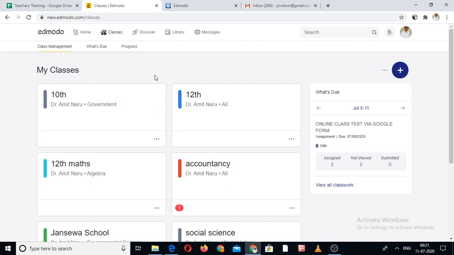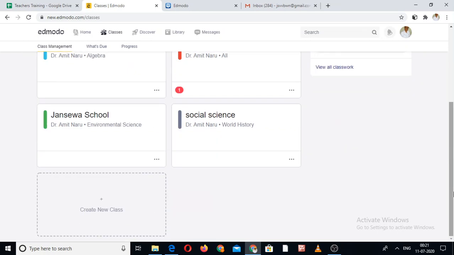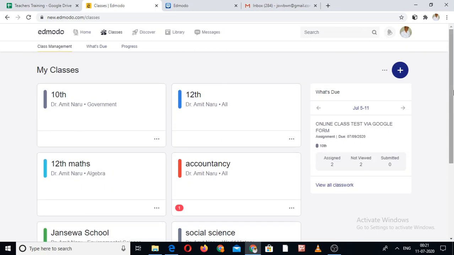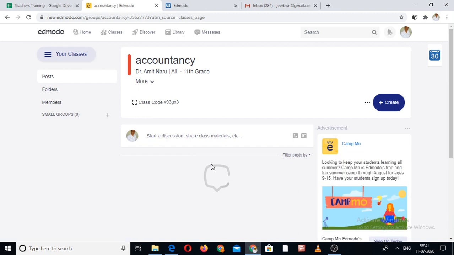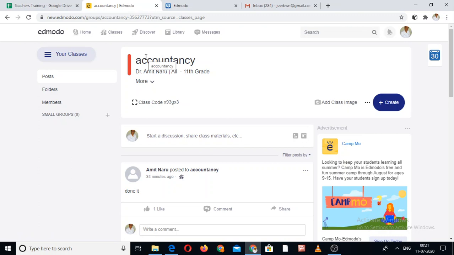The next point is, these are your whole classes. Suppose there are social class, environment class, mathematics 12th algebra, accountancy, the 12th, the 10th class. Now you would like to go to one particular class, the page of one class. Suppose this is accountancy. I double click on this one. That was my home page, and this is the page of my particular accountancy 11th class.